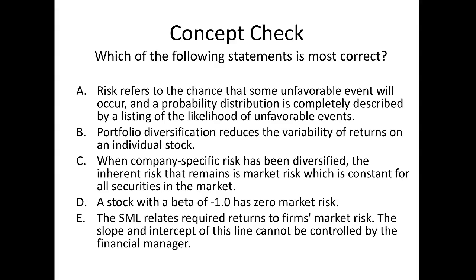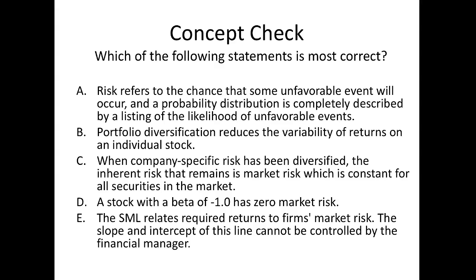So let's look at A. Risk refers to the chance that some unfavorable event will occur, and a probability distribution is completely described by a listing of the likelihood of unfavorable events. Well, it was looking pretty good until it said by a listing of the likelihood of unfavorable events. It should actually be by a listing of the likelihood of all events. So A is false.